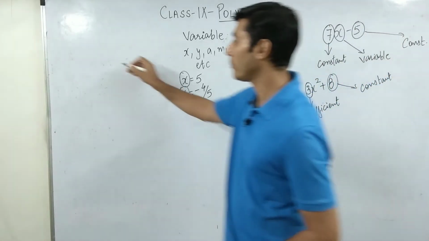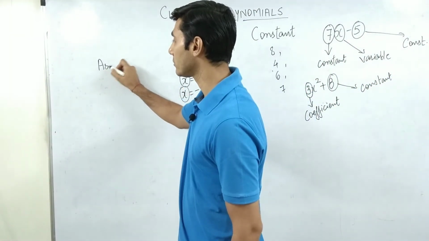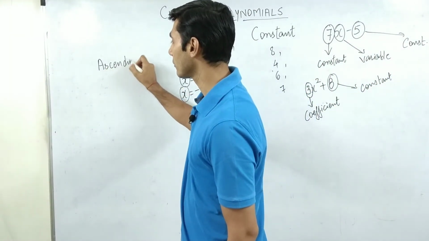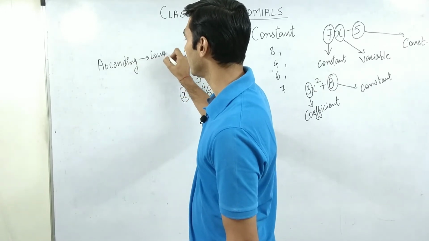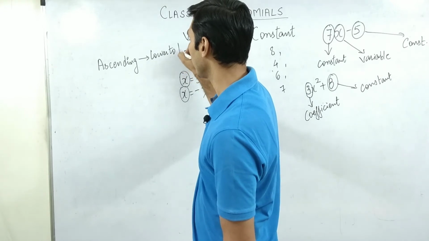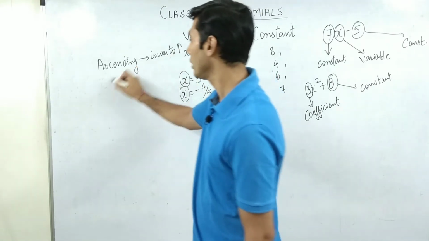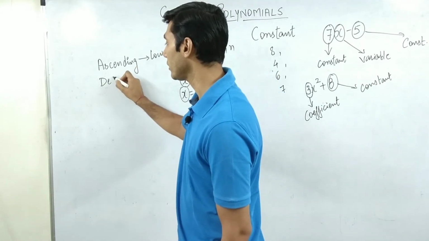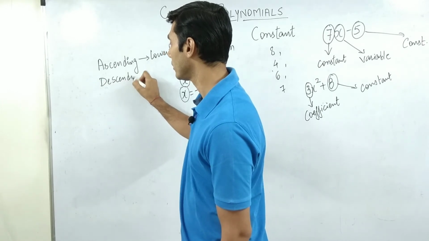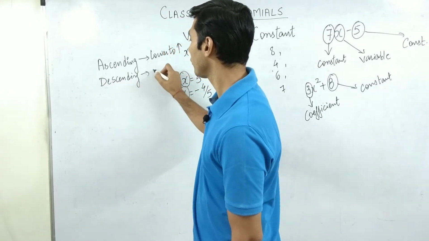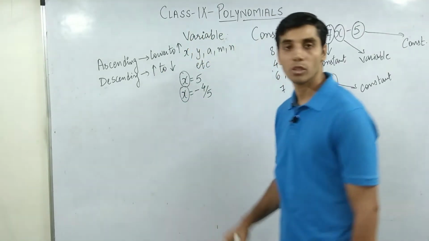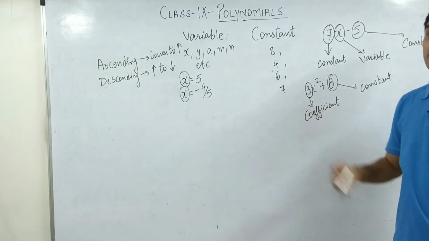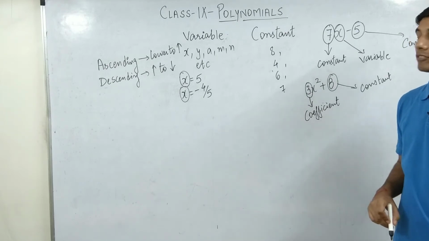So remember, ascending means from lower to higher. I'm just writing a shortcut. Then comes the word descending, from higher to lower. Okay. So ascending means from lower to higher and descending means from higher to lower.